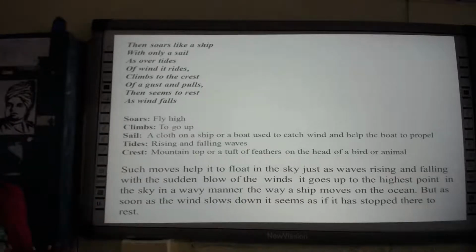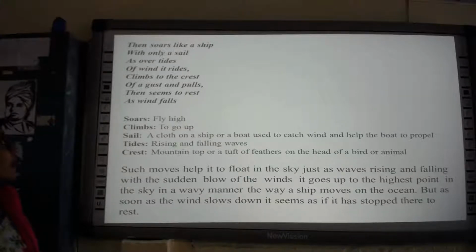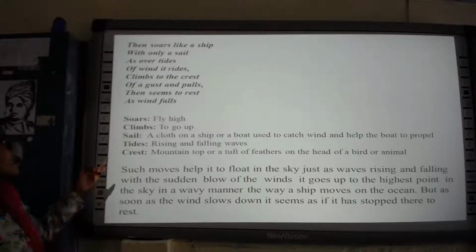Now moving on to the next part. Then soars like a ship with only a sail, as over tides of wind it rides, climbs to the crest of a gust and pulls, then seems to rest as wind falls. Okay? So what does he say? What is the poet saying here?